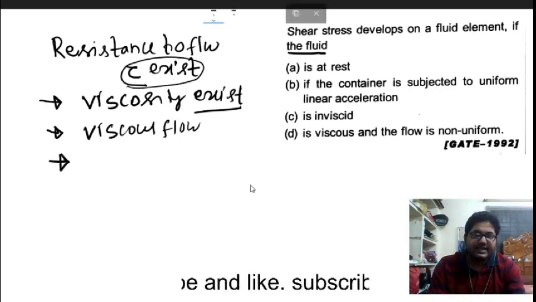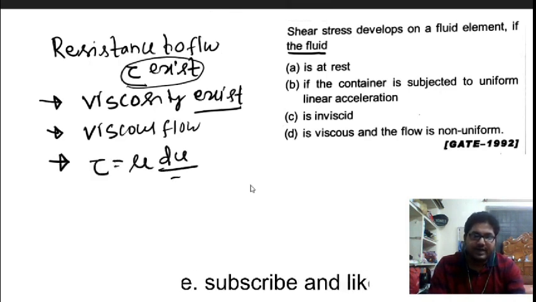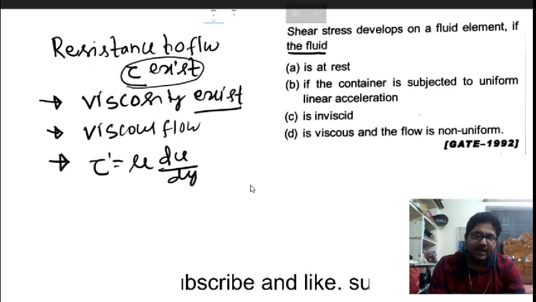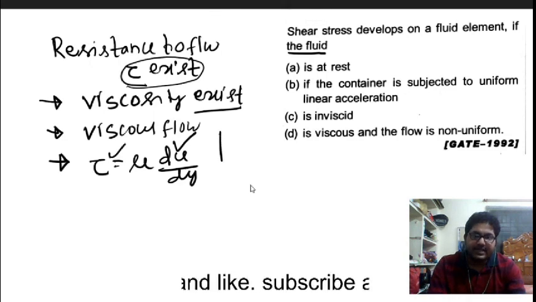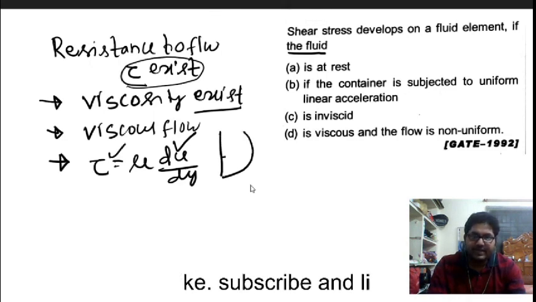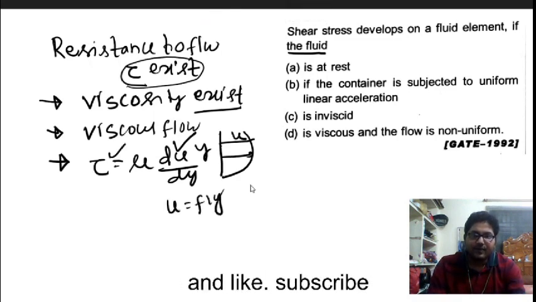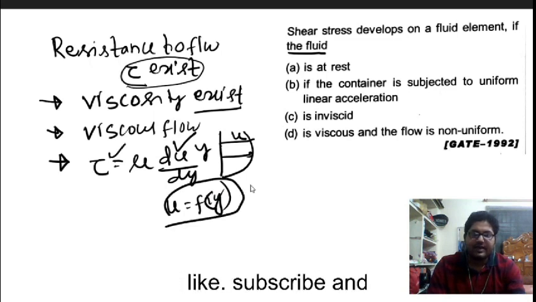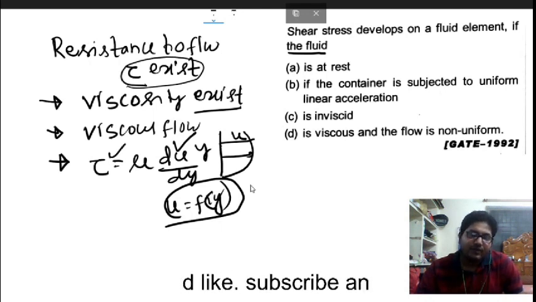And when there is a velocity, we know tau is equal to mu into du by dy. So this tau will exist when a velocity gradient exists. A velocity gradient means the velocity is a function of y, so velocity keeps changing with respect to the depth of the flow. Okay, that means there is a non-uniform flow.